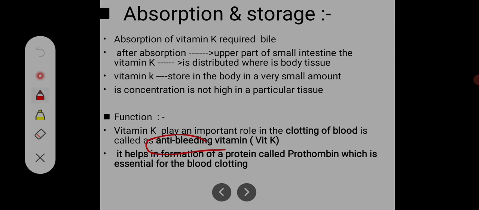It helps in the formation of a protein called prothrombin, which is essential for blood clotting. That's why it is called the anti-bleeding vitamin.